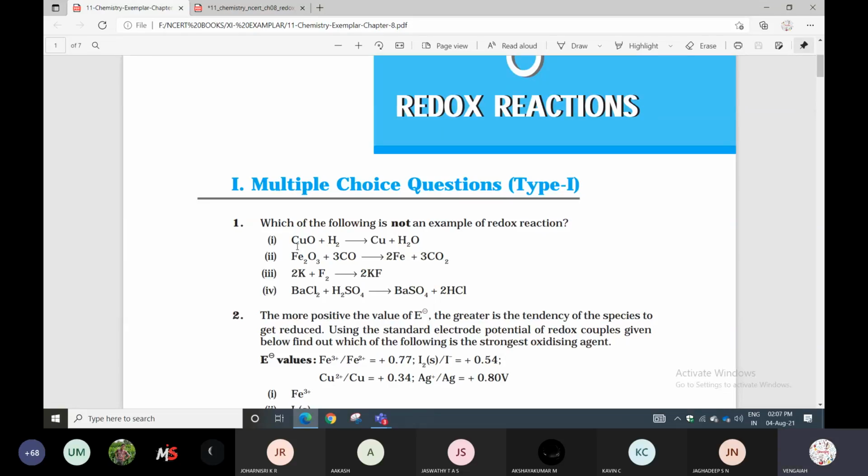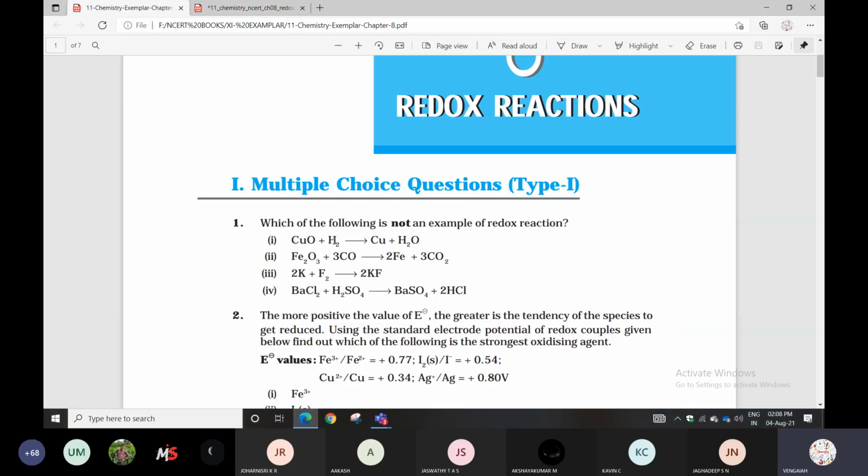Look here. So out of these four, which is a redox reaction? You can check it here. The last one is not a redox reaction. CuO plus H2 forms Cu plus H2O.